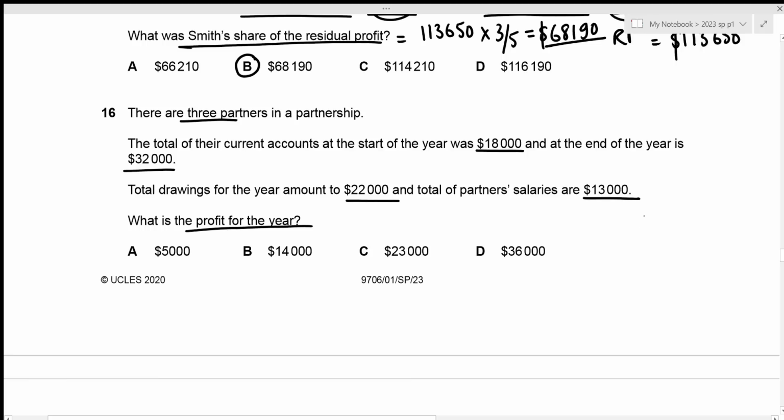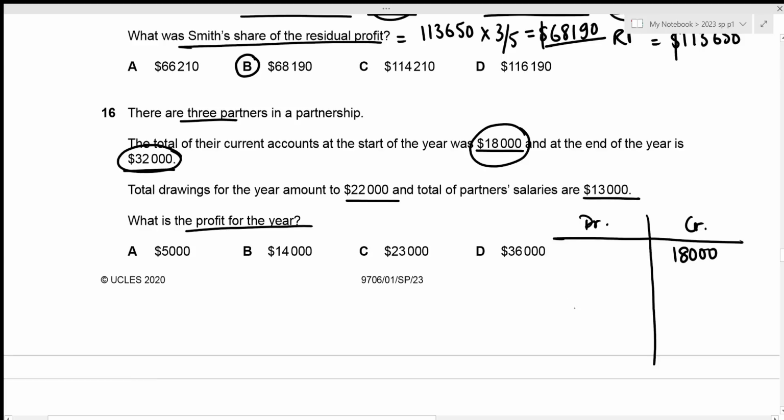Okay, so I'm just going to create the current account. This is the debit side, this is the credit side. We have our opening balance to be 18,000 and this is on the credit side. Then we have the closing balance, which is at the end of the year, to be 32,000. This should be on the debit side. Then we are also told that the total drawings amount to 22,000. And remember that drawings are something that needs to be paid to the partnership, which means that drawings should be kept in the debit side in our current account, right?